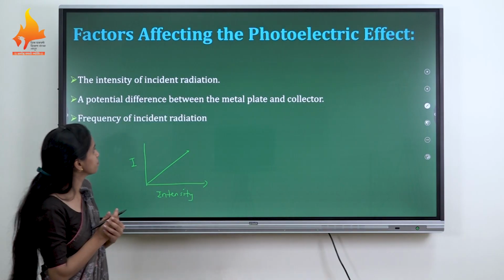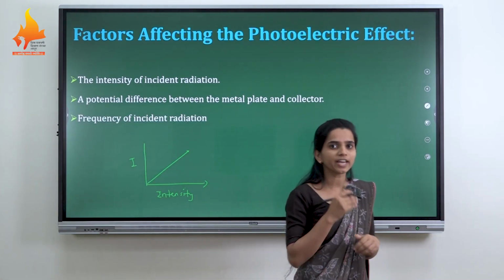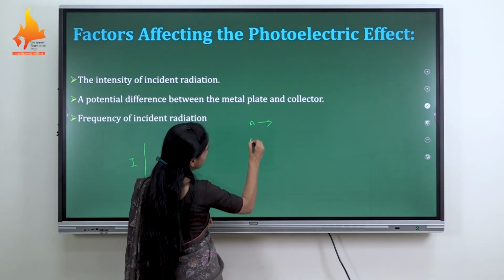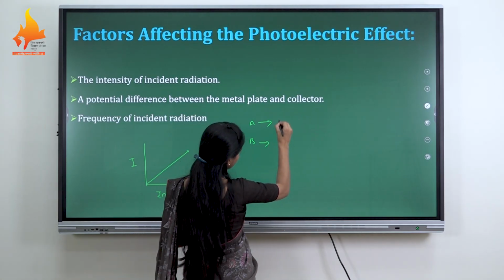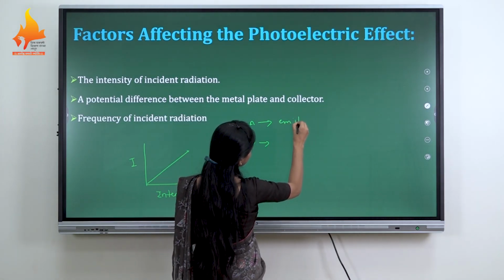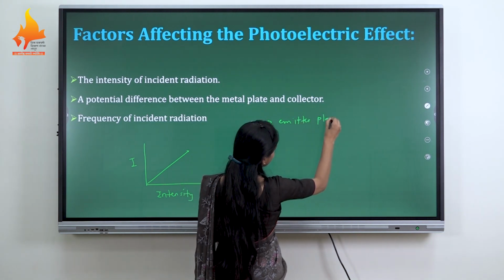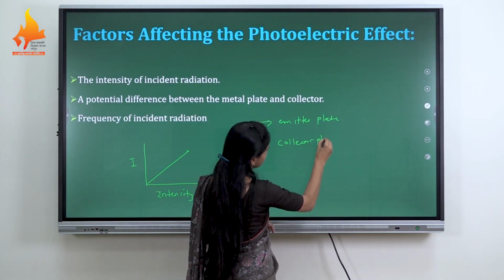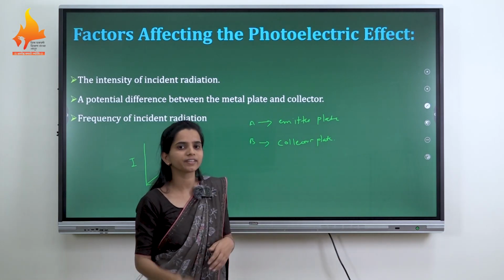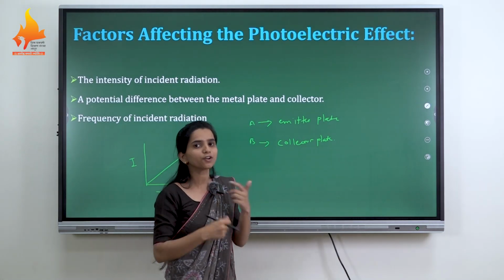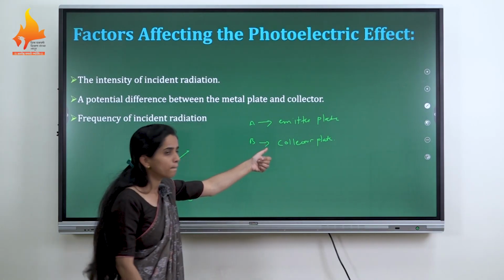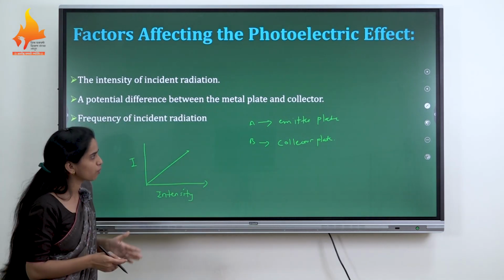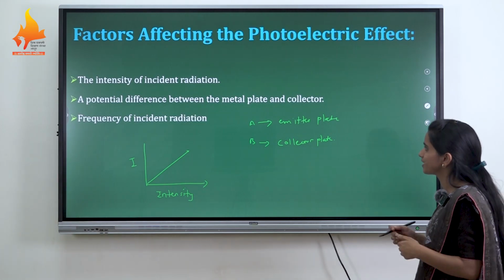Next, the potential difference between the metal plate and the collector. In the experimental arrangement, we have considered two plates. The first plate is A and the second plate is B. A is the emitter plate and B is the collector plate. When the radiation falls on plate A, the electrons are emitted and accelerated towards B. At that time A is at positive potential with respect to B, so the electrons travel towards the collector plate. The potential difference between them decides the photoelectric effect.